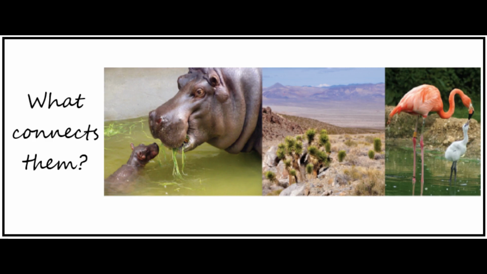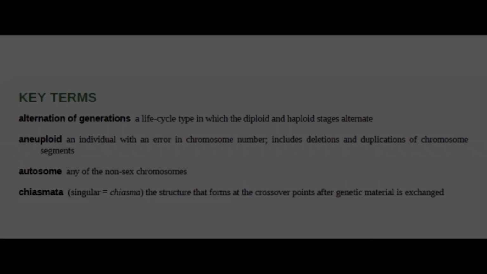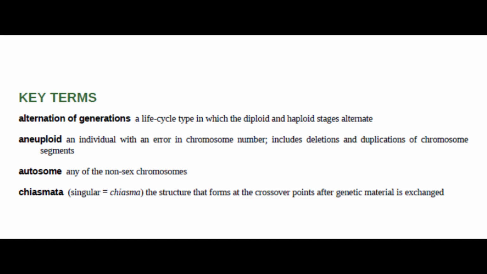Let us review some key terms on the cellular basis of inheritance. Alternation of generations, a life cycle type in which the diploid and haploid stages alternate. Aneuploid, an individual with an error in chromosome number, includes deletions and duplications of chromosome segments. Autosome, any of the non-sex chromosomes.